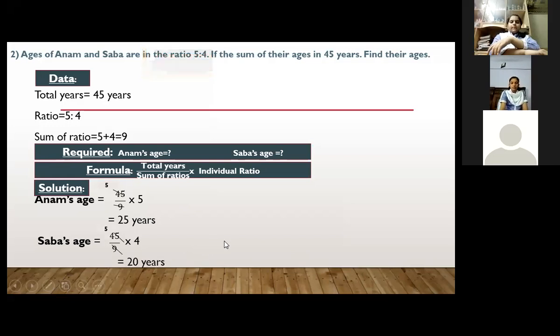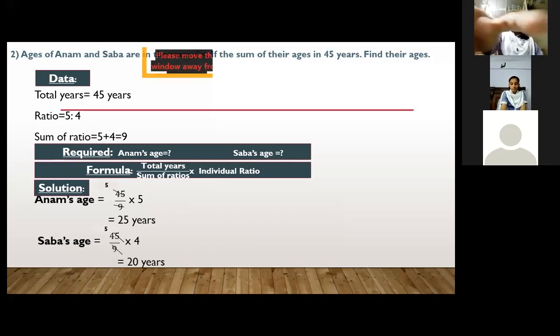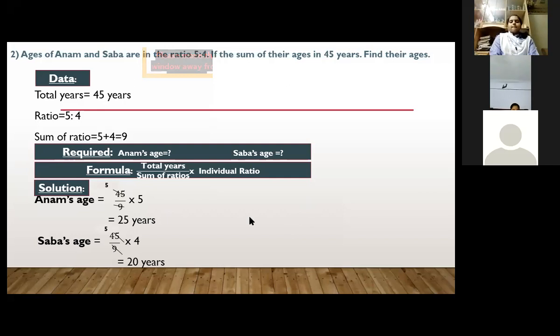Hania, can we check that our answer is correct? How can we check the answer? Miss, by adding 25 and 20, we can check our answer. So by adding 25 and 20, what will we get? 45. Very good. And that is the total years mentioned. Thank you. So that means these questions are clear to you. Very good. You all are raising your hand.